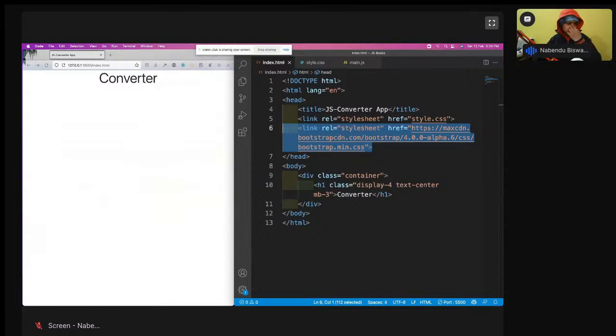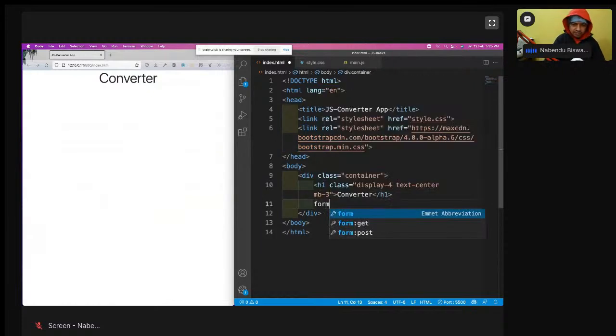Now what I'm going to do, I'm going to quickly have something. This is a converter app. So what will be there? I will add something, like kg I will add, and it will change it to pounds. That is what we are going to make. So for that, after this I am going to have a form.